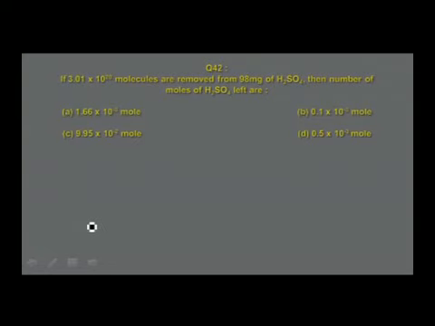The question is, number of molecules are removed from 98 milligrams of sulfuric acid. You convert that molecules into mass. How to convert that molecules into mass? As I told you, the formula to be used: Avogadro number of molecules weighs molar mass.